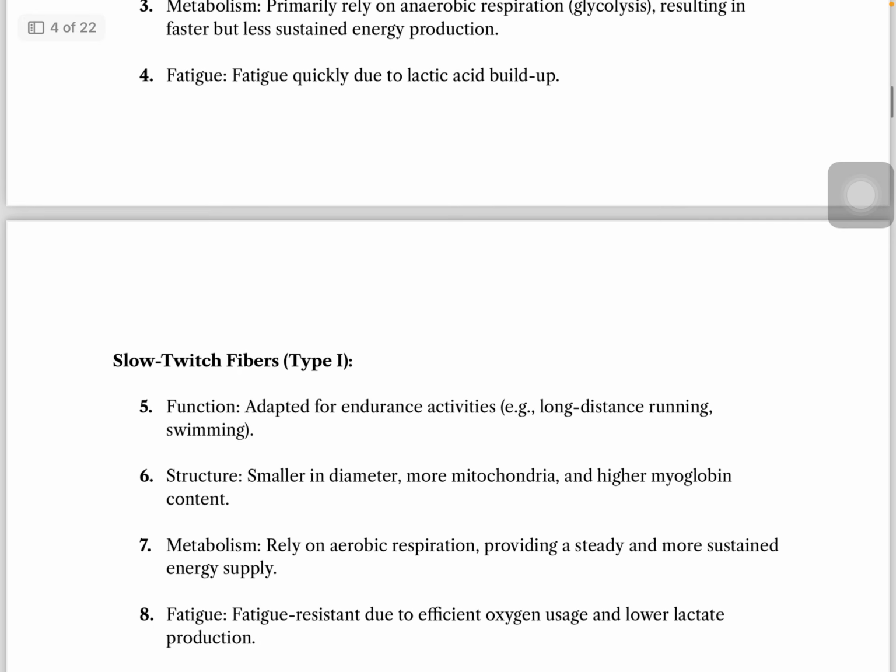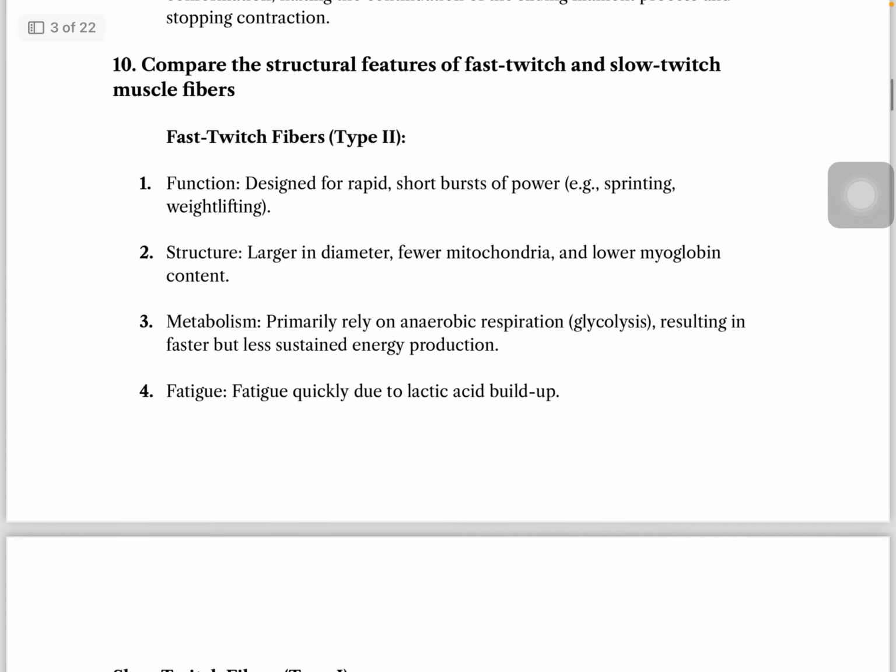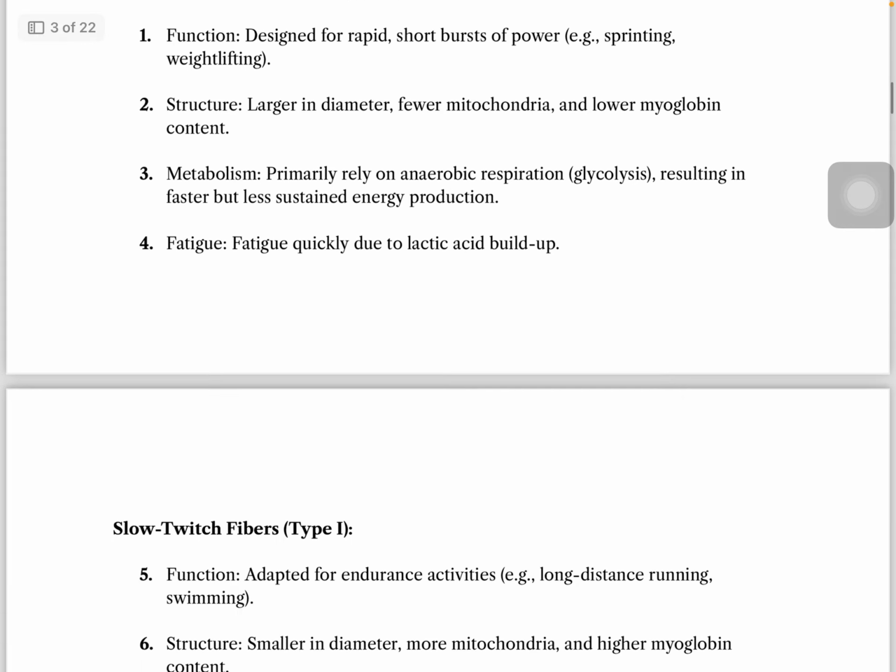Then the last one is slow twitch fibers, type 1, adapted for endurance activities, smaller in diameter, more mitochondria, and higher myoglobin content. Fatigue resistant due to efficient oxygen usage and lower lactate production. Also, you might be asked to compare. That's the question, so memorize this one too.